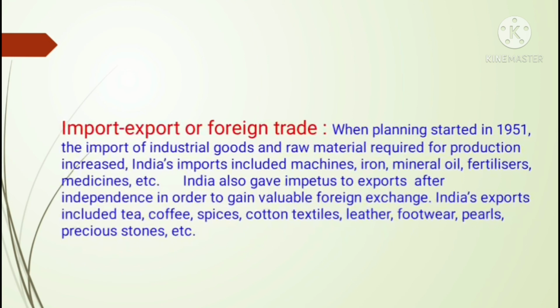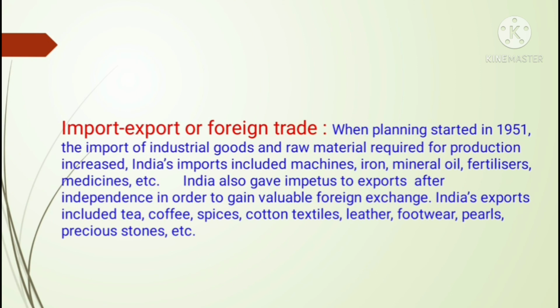Import, export or foreign trade. When planning started in 1951, the import of industrial goods and raw material required for production increased. India's imports included machines, iron, mineral oil, fertilizers, medicines, etc. India also gave impetus to exports after independence in order to gain valuable foreign exchange. India's exports included tea, coffee, spices, cotton, textiles, leather, footwear, pearls, precious stones, etc.